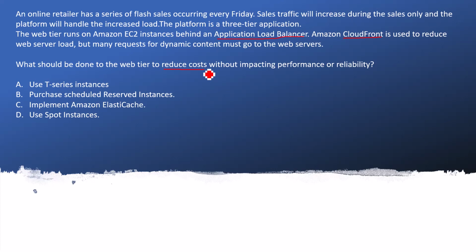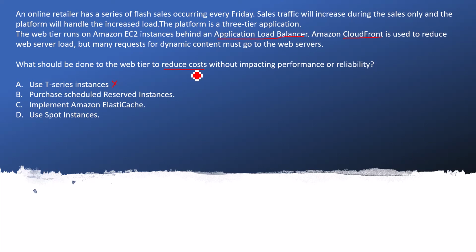The first option says use T-series instances. Here we are not talking about the Mac. It is not going to reduce the cost by choosing the T-series, because in AWS there is already a list of instances mentioned, and it is not by the Mac. So this is the wrong option, and I can simply mark it wrong.